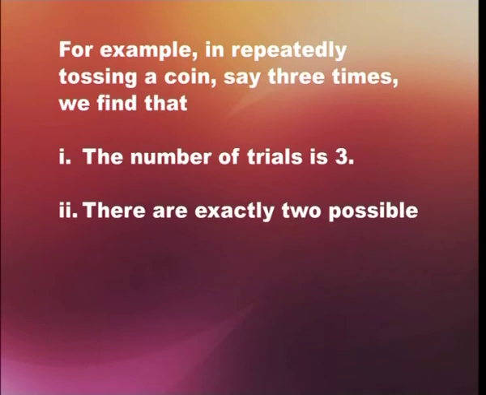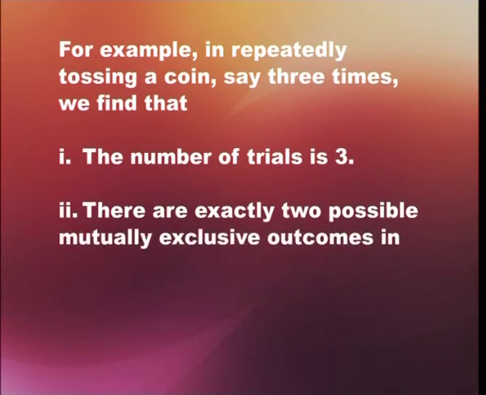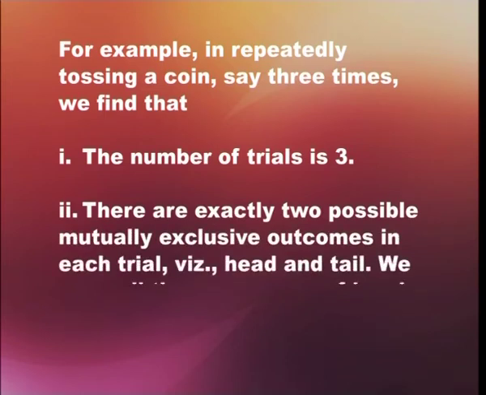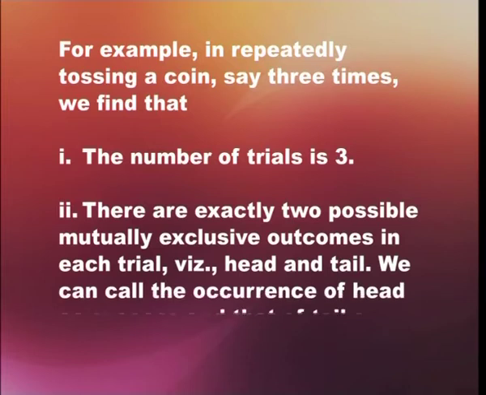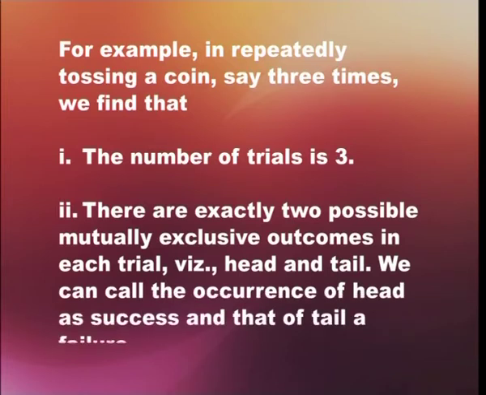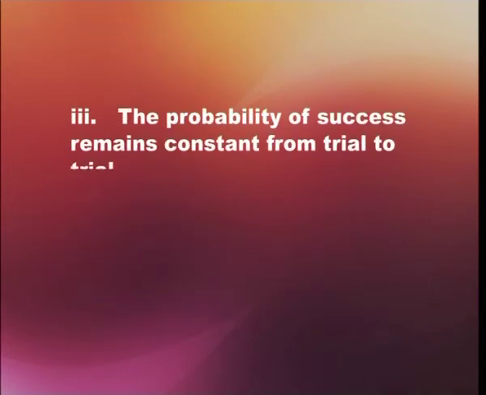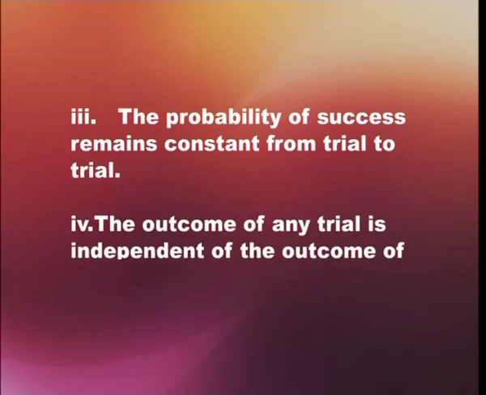Second, there are exactly 2 possible mutually exclusive outcomes in each trial, that is head or tail. We can call the occurrence of head a success and that of tail a failure. Third, the probability of success remains constant from trial to trial. Fourth, the outcome of any trial is independent of the outcome of any other trial.